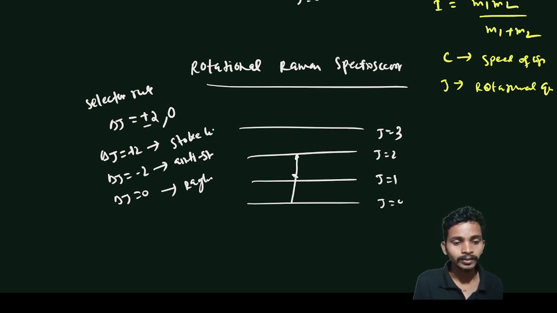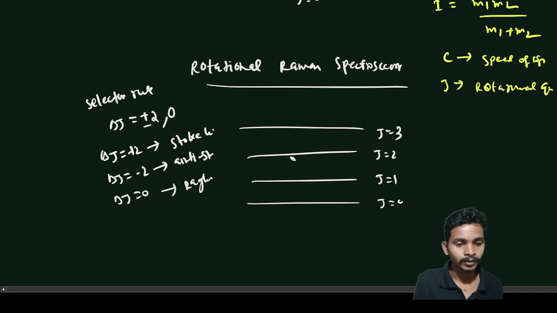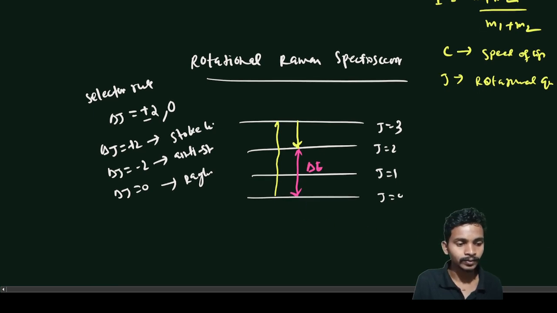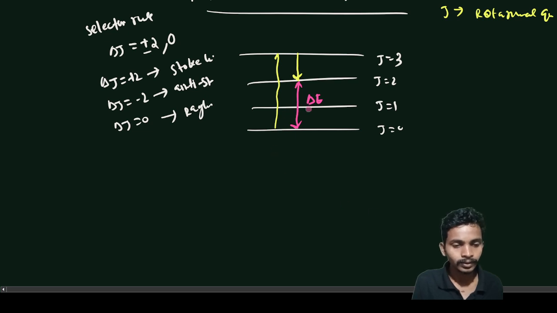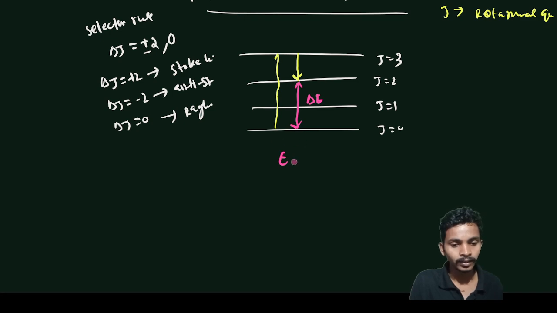Actually, what we see here is that this energy difference is the delta E, for J from 0 to 2.